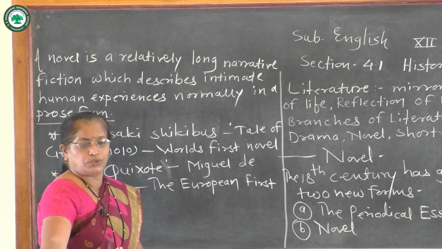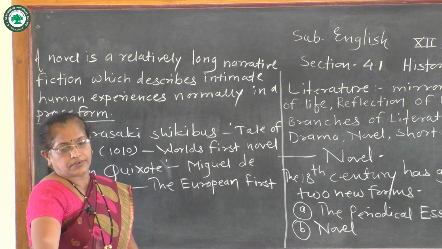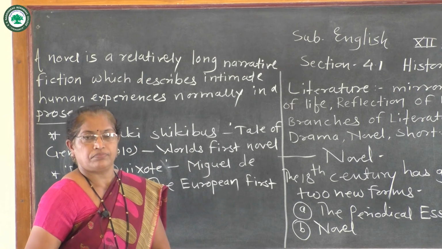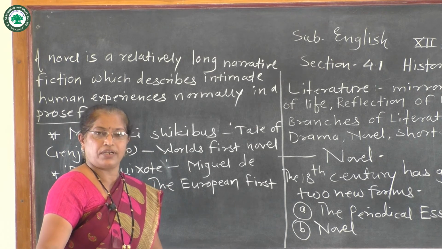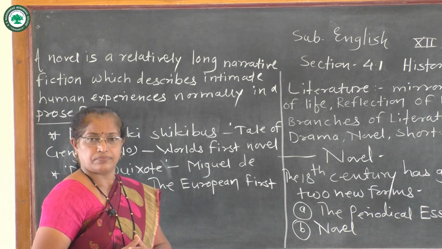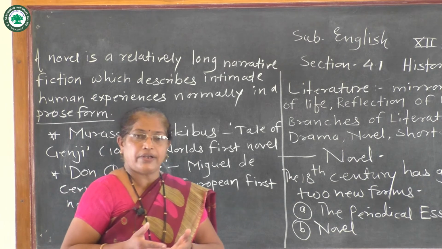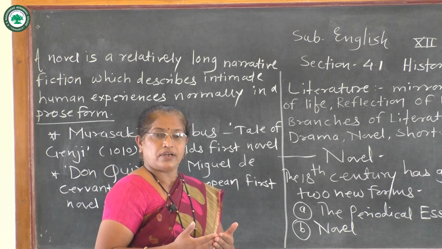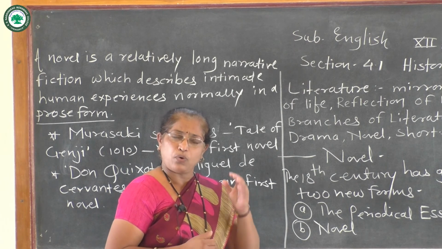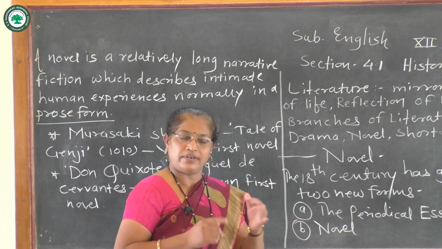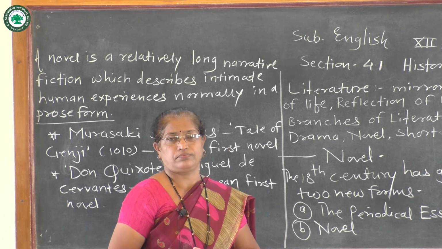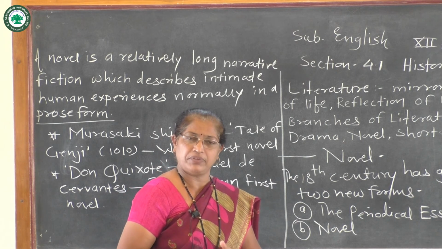So in the 18th century, we can find that most people came from the middle class society, and because of the industrial revolution, a middle class arose. Those middle class people don't like romances or tragedy, that type of novels, because they don't have the time; they face so many problems in day to day life.